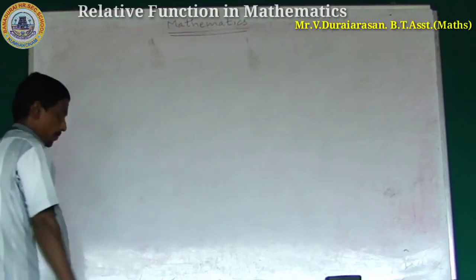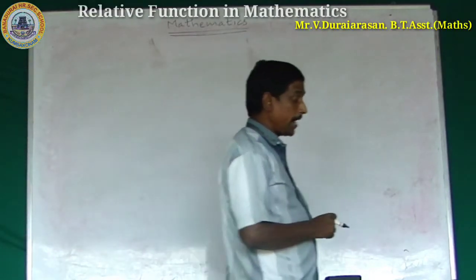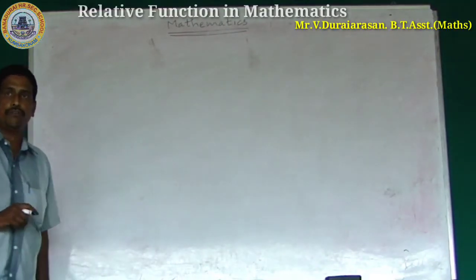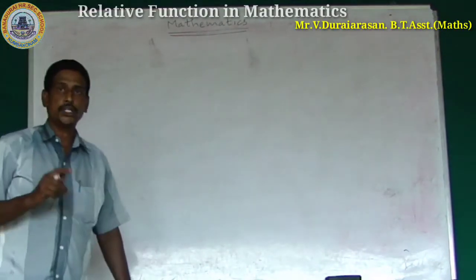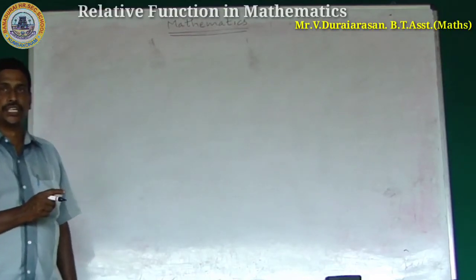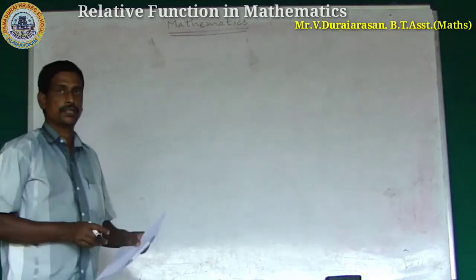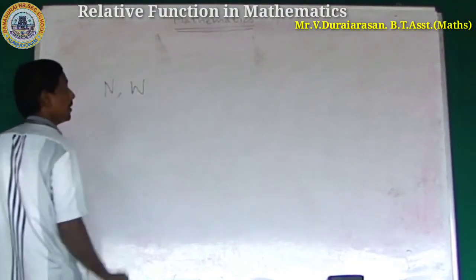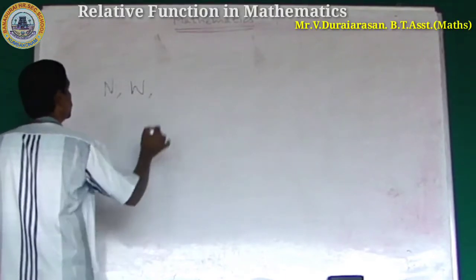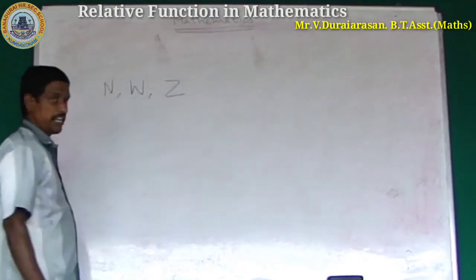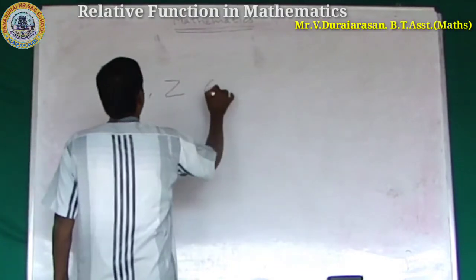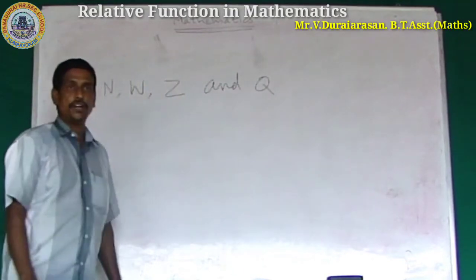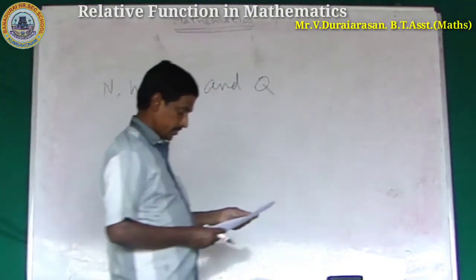I am recalling how to find union, intersection, complement, and also the difference. Natural number is denoted by N, whole number by W, integers by Z, and finally the rational number by Q, right?